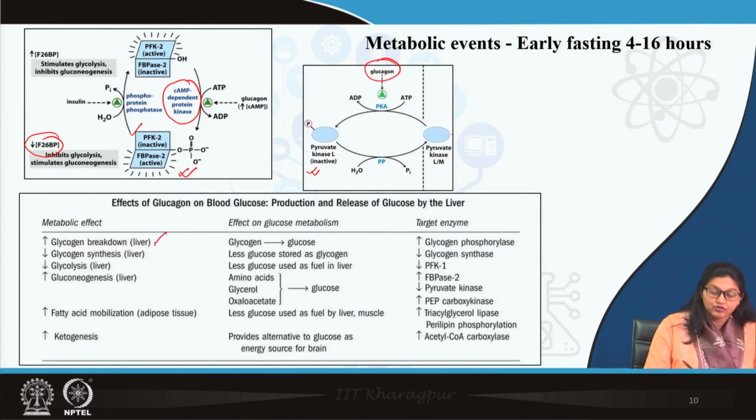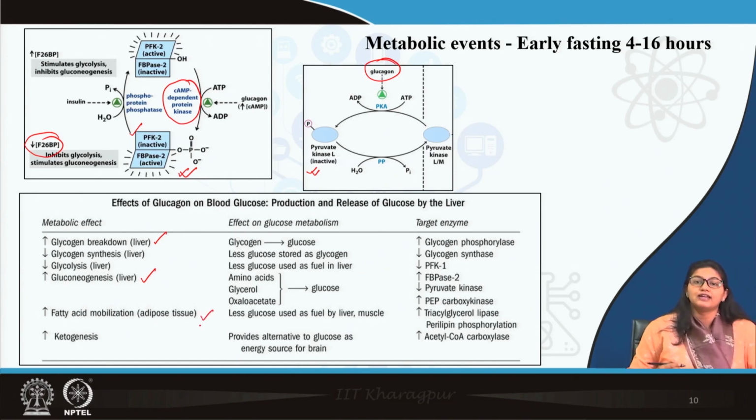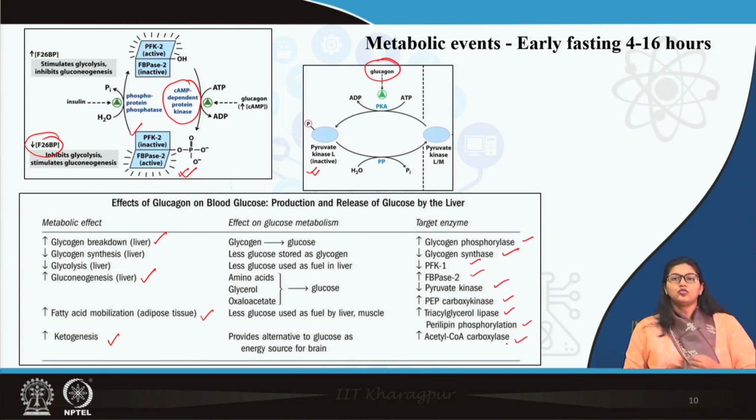So, these are the enzymes which are regulated by glucagon. You can see glycogen breakdown is increased to provide supply, neoglucogenesis is increased, then fatty acid mobilization, the breaking down of triacylglycerol, is increased, and ketogenesis is increased. Once again, go through the previous metabolic discussions, the metabolic classes of the respective metabolism.